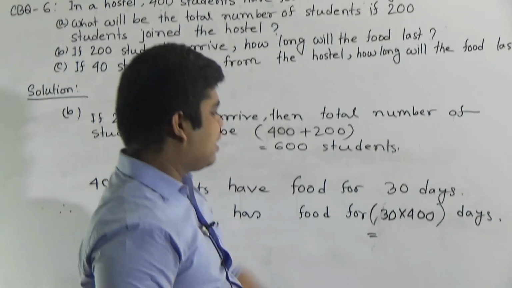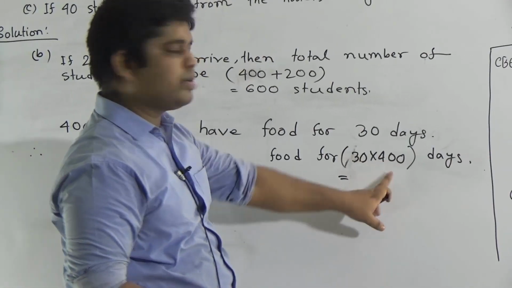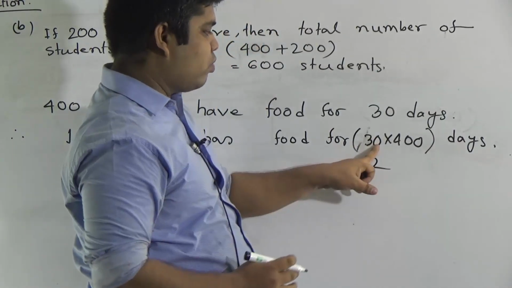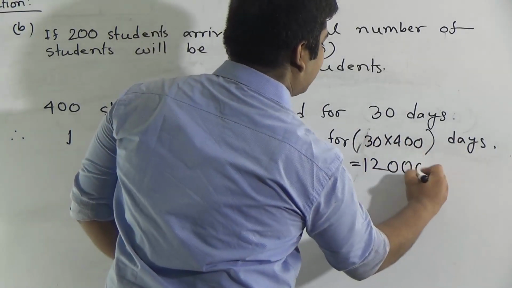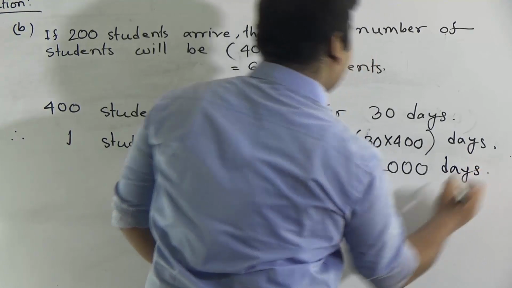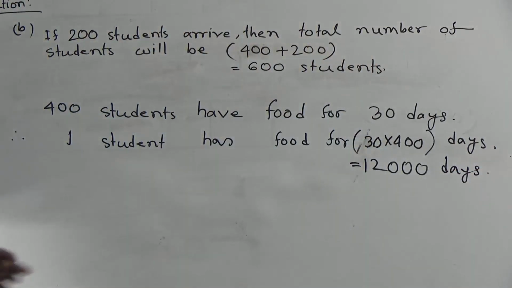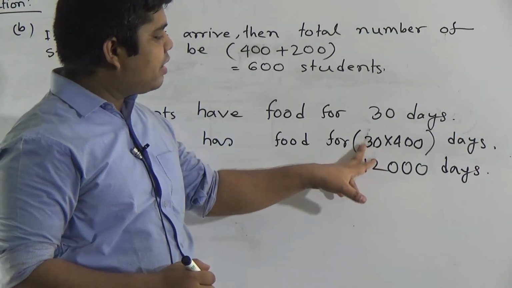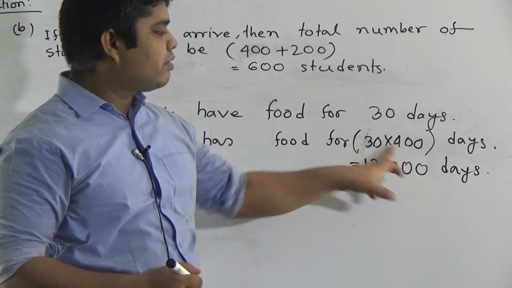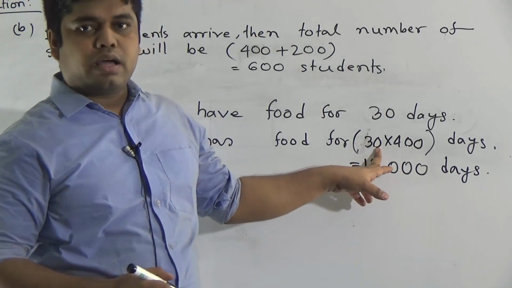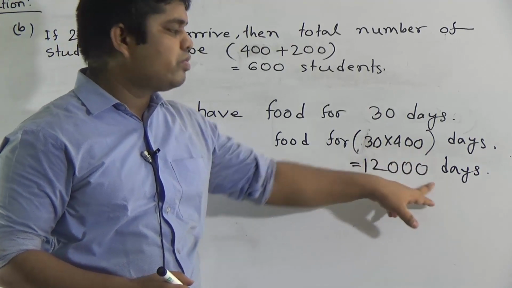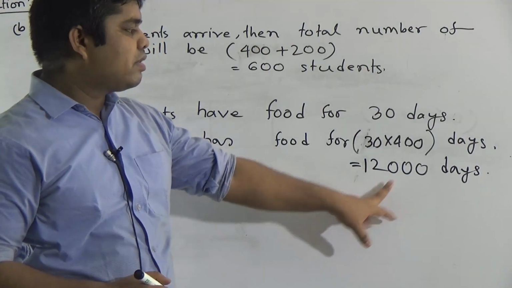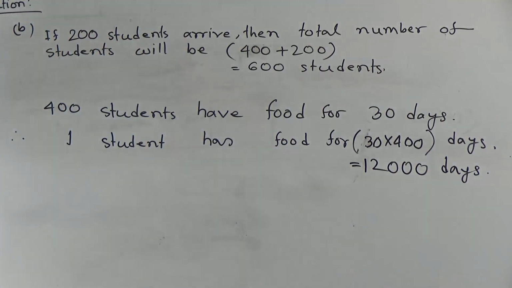Now we multiply 30 with 400. At first we multiply the 3 with 4 without the zeros. 3 times 4 is 12, then how many zeros are left? 1, 2, 3. Now we write these 3 zeros. This is called the easy method of multiplication. You are very smart learners. I know you already know the method. At first we multiply the digits without zeros, that means 3 and 4, 3 times 4 is 12. Then we write the number of zeros, 1, 2, 3 zeros. That means one student has food for 12,000 days.